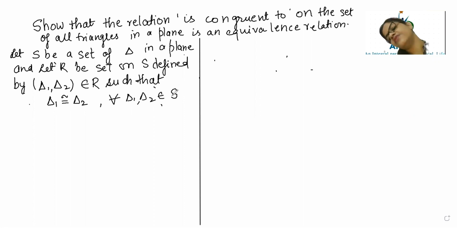So we can say that two triangles, triangle 1 and triangle 2, belong to relation R such that they are congruent, and both triangles come from the set of triangles. Shall we represent it like this? Yes. So now we will start with reflexivity.